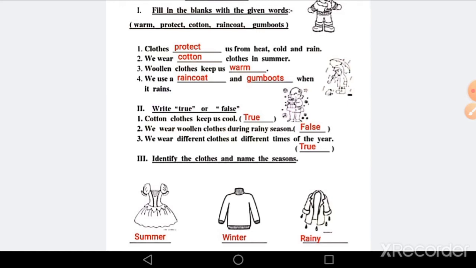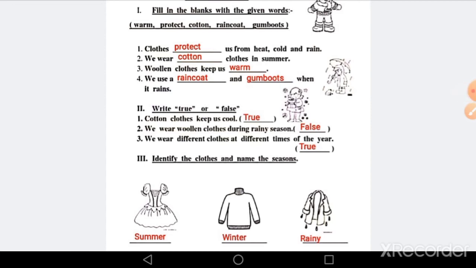Now next question, write true or false. First, cotton clothes keep us cool. The statement is true because in summer season, cotton clothes keep us cool and protect us from the heat of the sun. Second question, we wear woolen clothes during rainy season. The statement is false because we wear woolen clothes during winter season to keep ourselves warm and protect ourselves from cold wind.